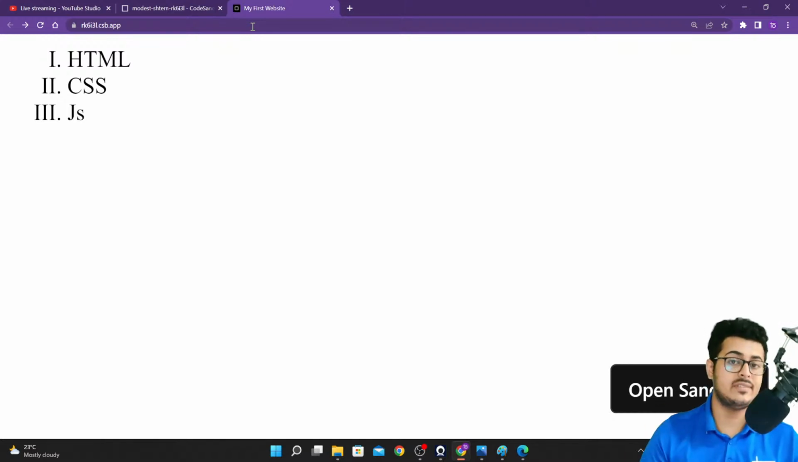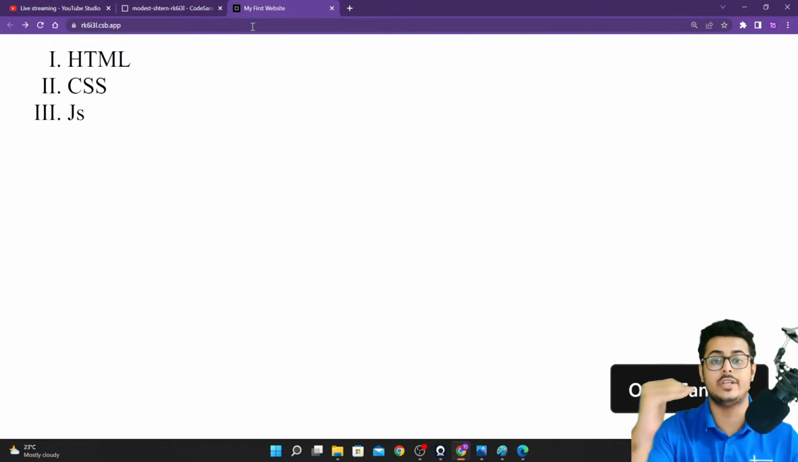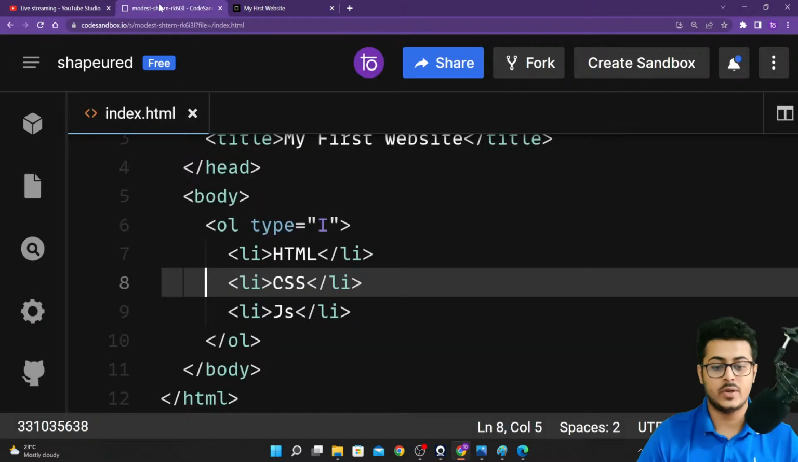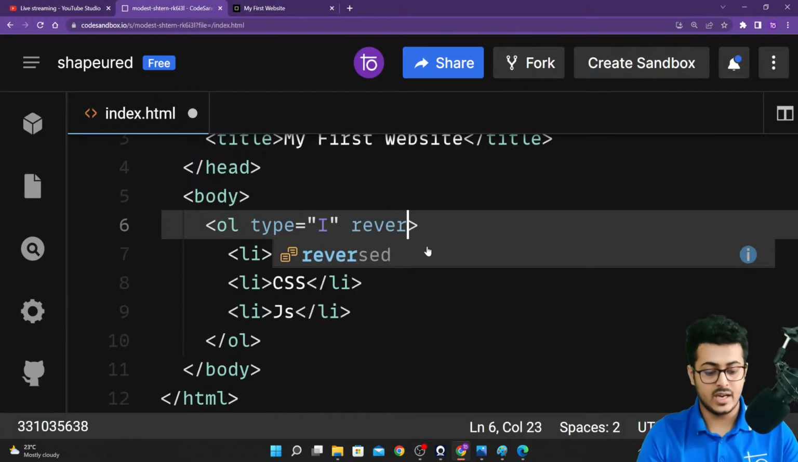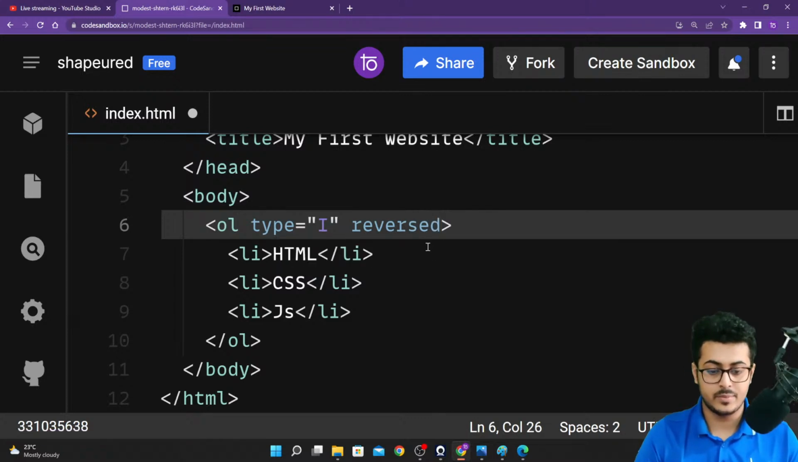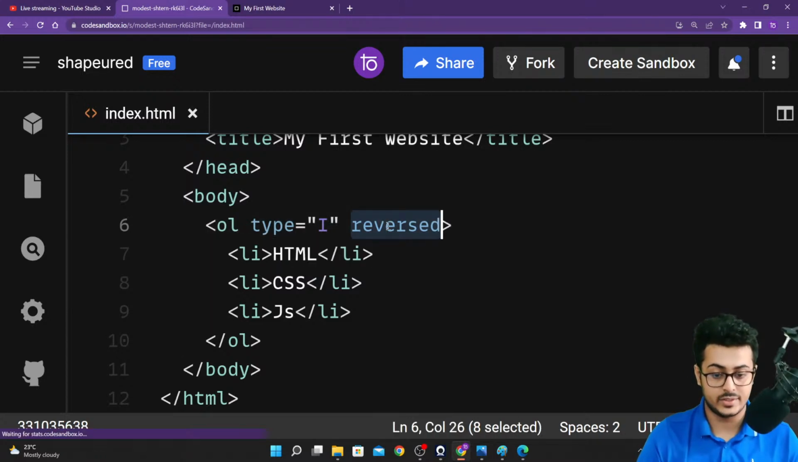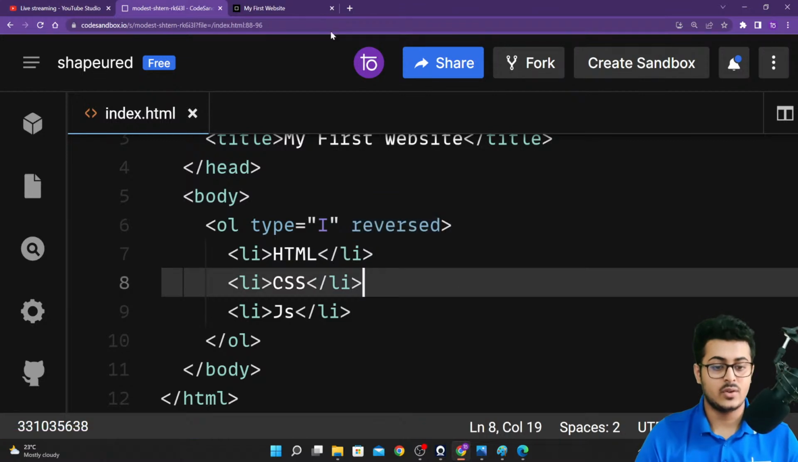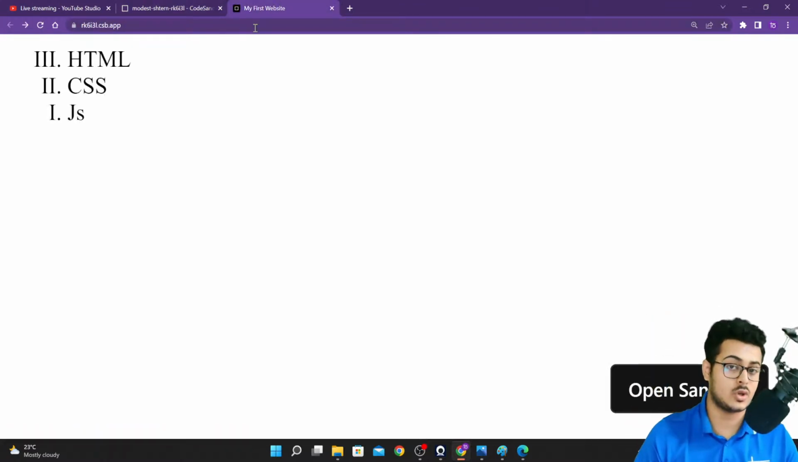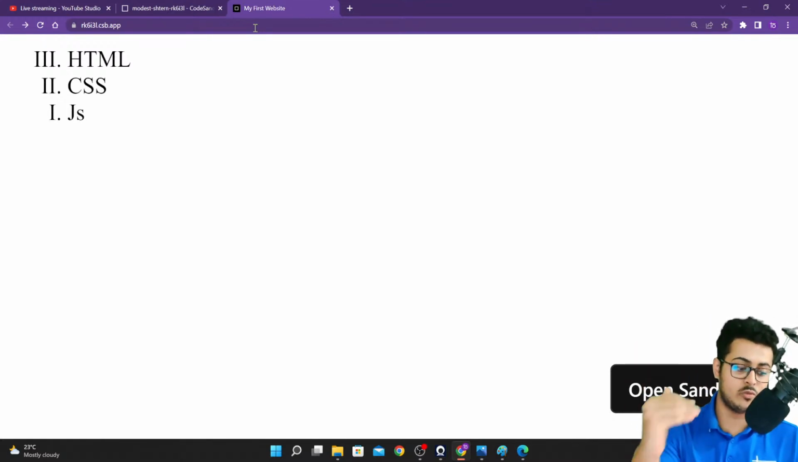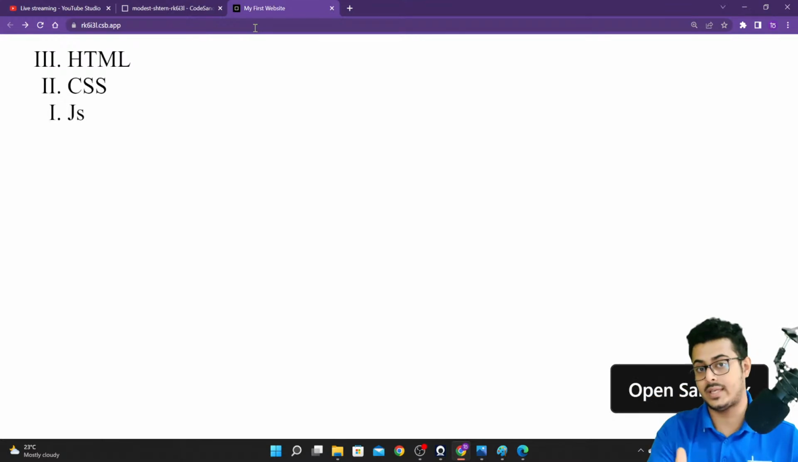Now if you don't even like this, you don't want 1, 2, 3, you want 3, 2, 1. In that particular case, what you can do is you can provide another attribute right over here, that is reversed. Just write reversed. Go back to our website, reload the page, so it will print out the reverse order of the indexes. So it will be 3, 2, 1 instead of 1, 2, 3. That is how it will basically function.